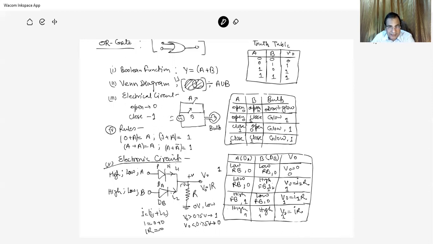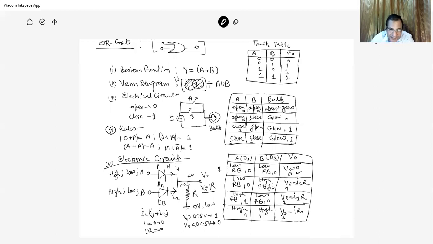So no bias is there in case of low at B. At both the diodes, no bias means no current is flowing, and therefore no potential drop across R. So the output V0 is equal to I into R, which is 0. But if either diode is forward biased, then current is flowing and a potential drop is there.